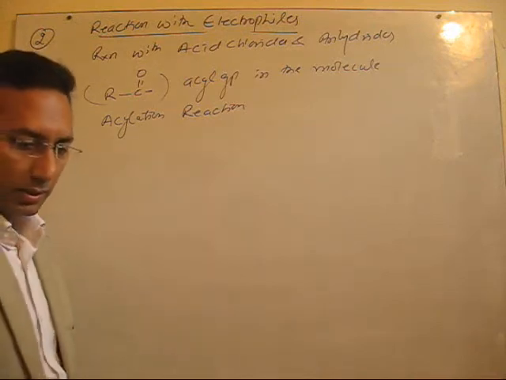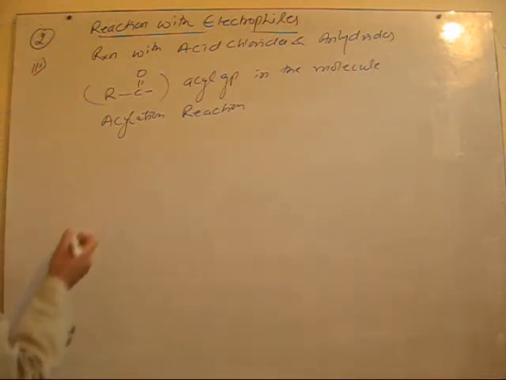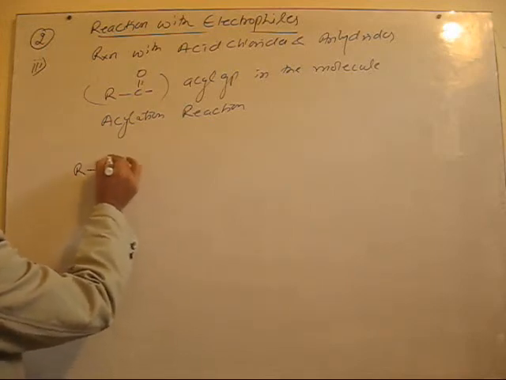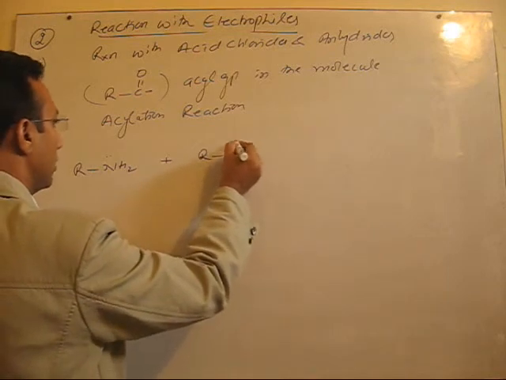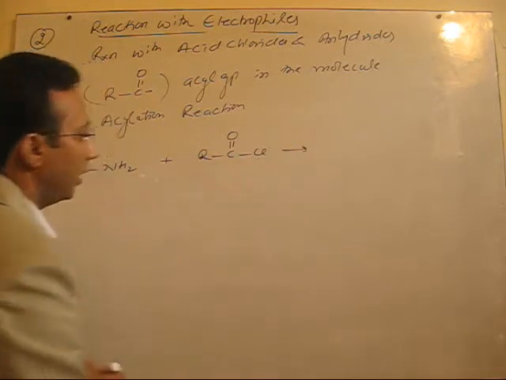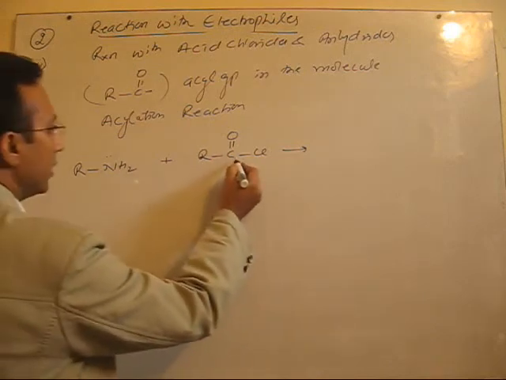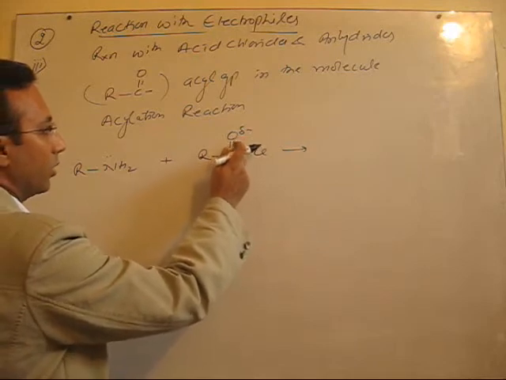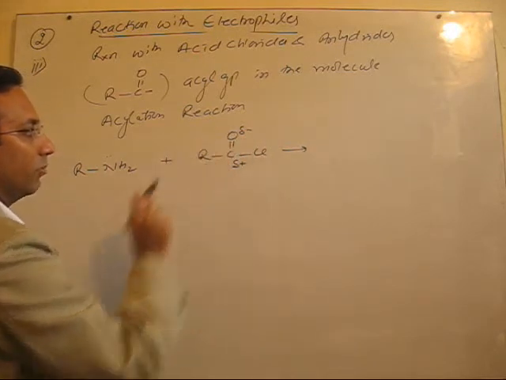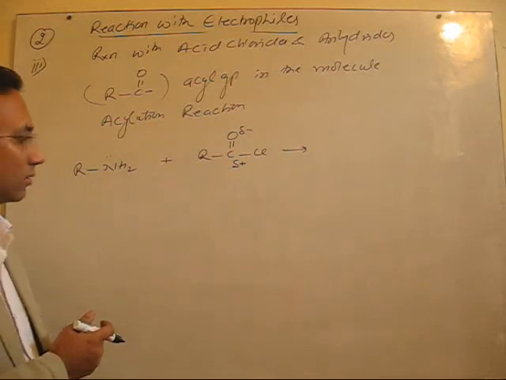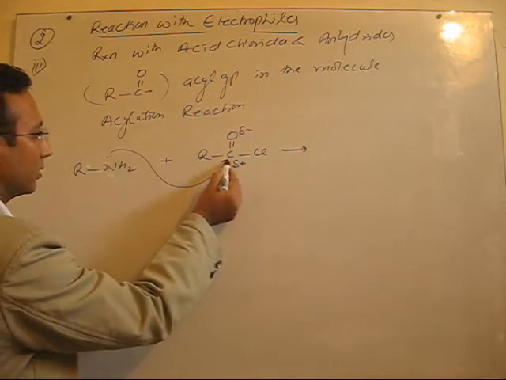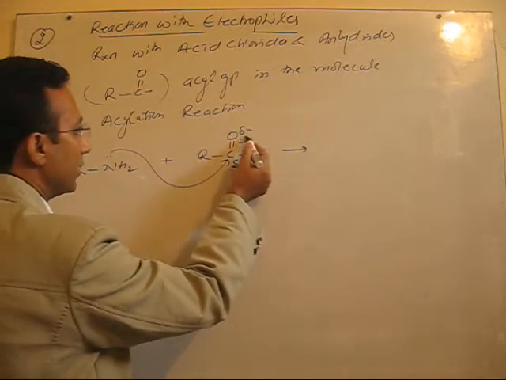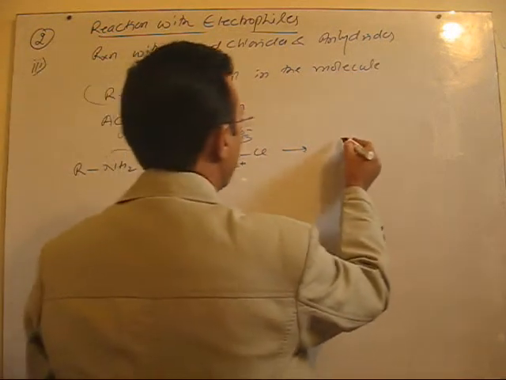So let's discuss this reaction now. I will take a general example here. Say one primary amine comes across an acid chloride. We'll see this carbon is partially positive, and oxygen is partially negative due to the higher electronegativity of oxygen, and moreover the presence of pi electrons here, which are more attracted towards oxygen. Fine. So this is the attack of a nucleophile on the electrophile. As a result, these electrons will shift onto oxygen, and we'll get